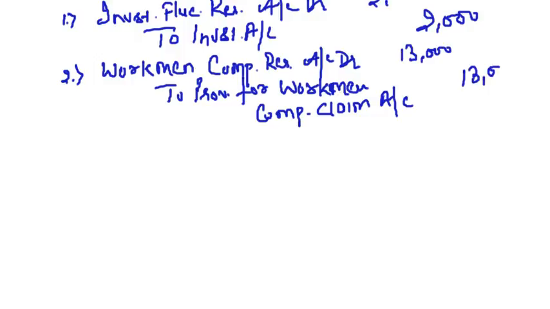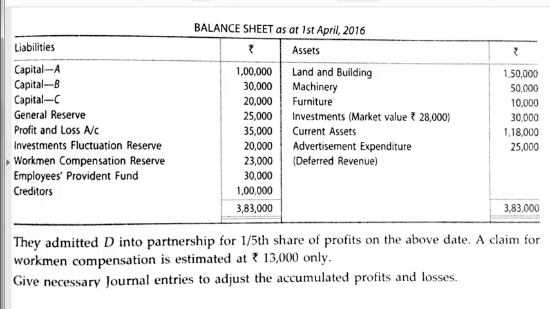This claim we will set off with the workmen compensation reserve that we have created to meet any contingency towards our workers, and during the year there is a contingency amounting to 13,000 that we are going to compensate from workmen compensation reserve. Right? Now, the balance reserves we will distribute among old partners in old ratio. What are the balance reserves? See, there is a general reserve of 25,000, there is a profit and loss account of 35,000. The balance of investment fluctuation reserve we will transfer, and the balance of workmen compensation reserve we will transfer.